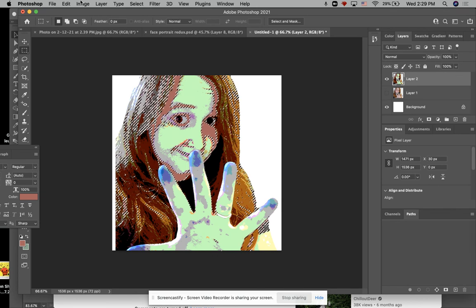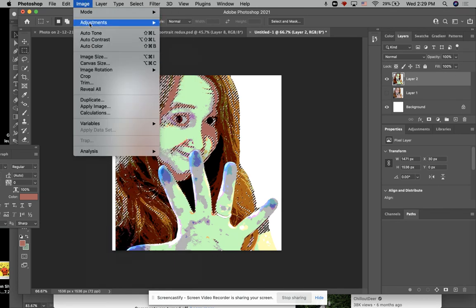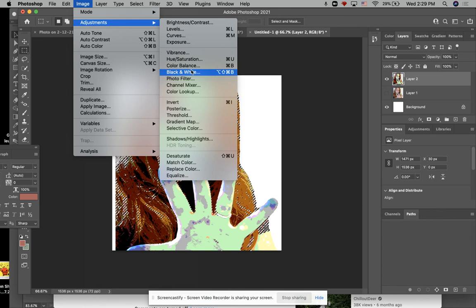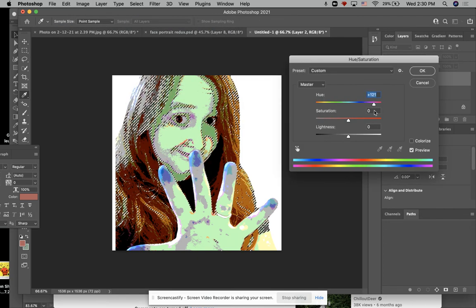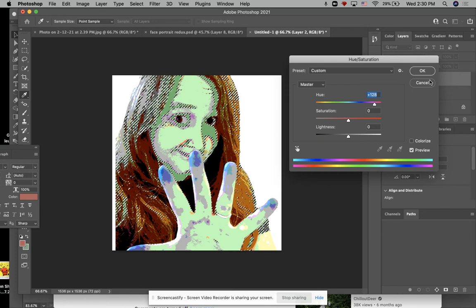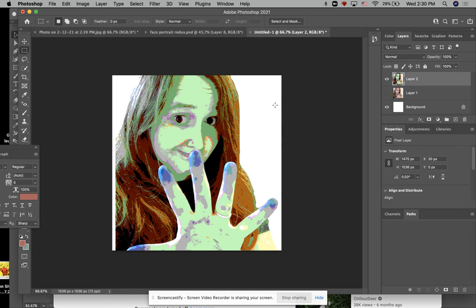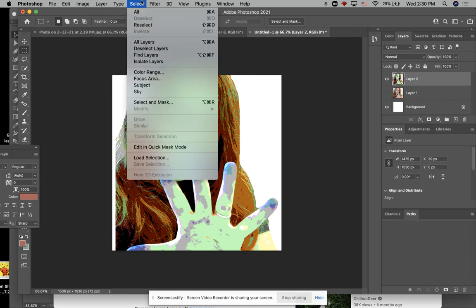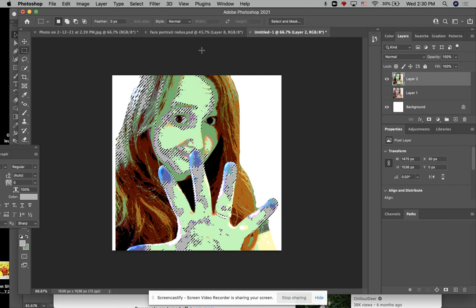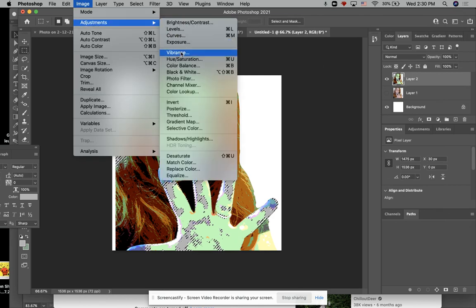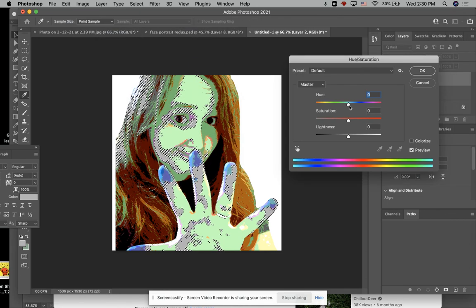And that's a lot. So we're going to go up to Image, Adjustments, Hue and Saturation. And if I'm smart, I'll remember what direction I dragged it in before to make it look similar. Hit OK. And you're going to repeat that process a couple more times until you've changed the color scheme of your picture. One more time, that's Select, Color Range, click on your color that you're replacing, hit OK, go to Image, Adjustments, Hue and Saturation.